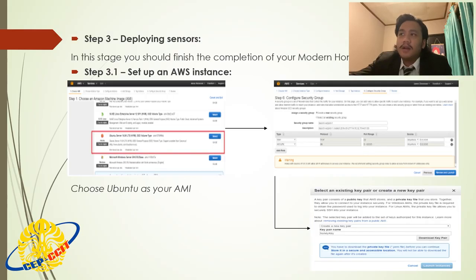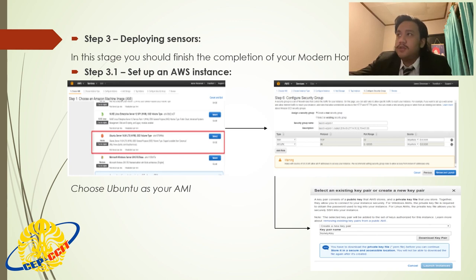And then next, you will continue through the setup process, selecting the next button as appropriate, until you reach step 6, the configure security group page. After that you can review your setup and then finally launch. Once you have selected this, you will be asked to make a key pair. Once you have created your key pair, you will need to download it. After you have completed the above stage, you will have set up an AWS server, and you can view it by selecting the instance button.